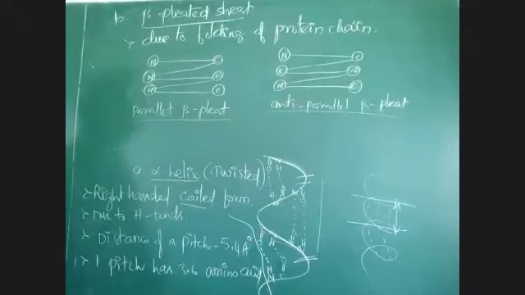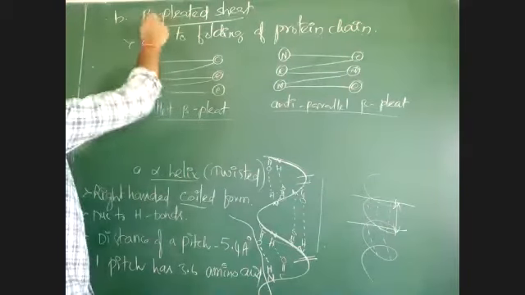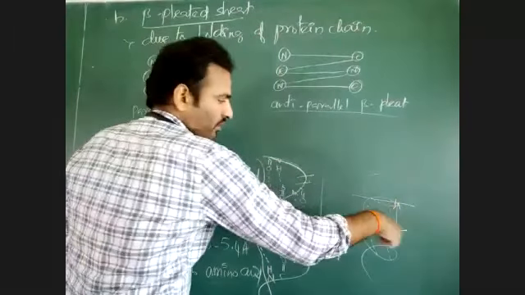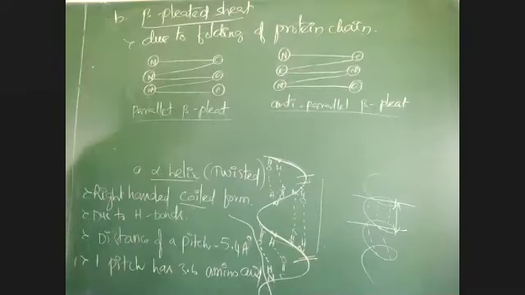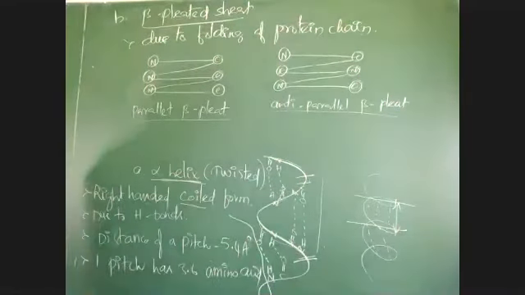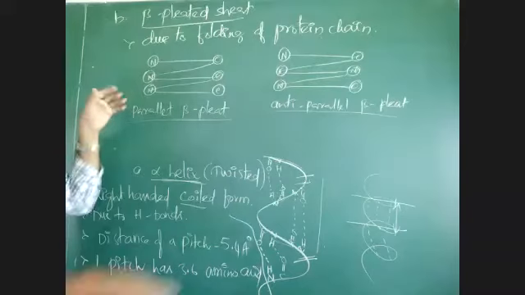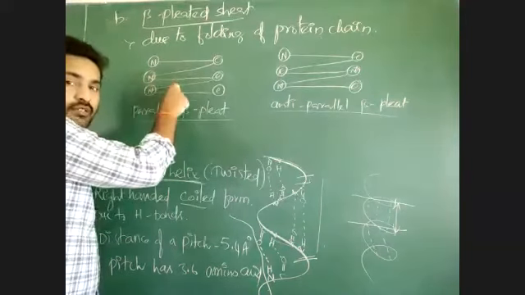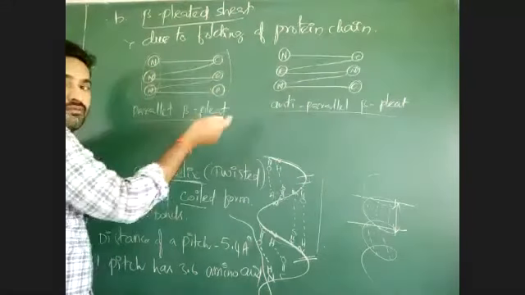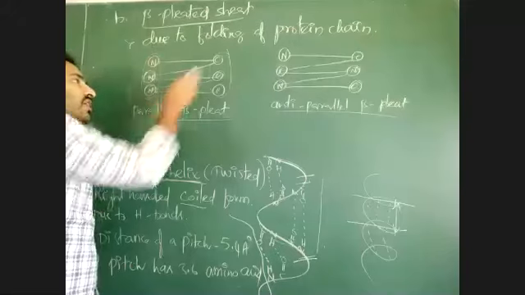Whenever disturbance is there. See, beta pleated sheets are formed due to folding of the protein chain. When a protein chain is folded, there is formation of beta pleats. When the protein chain is coiled, meaning twisted, there is formation of alpha helix. When the protein chain is folded, there is formation of beta pleats. In that folding, all N terminals are at one side and all C terminals at the opposite side.